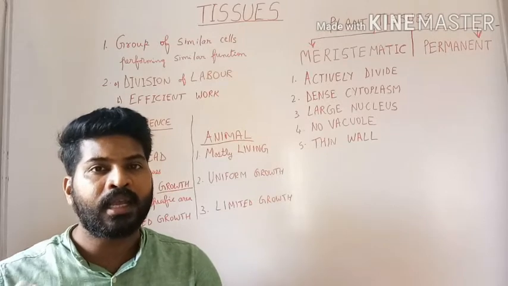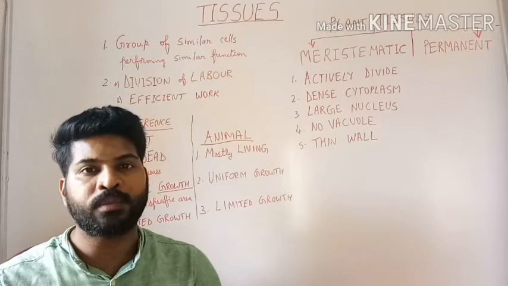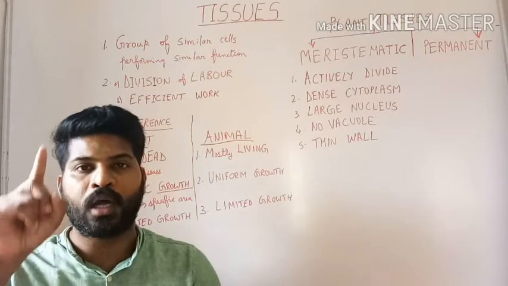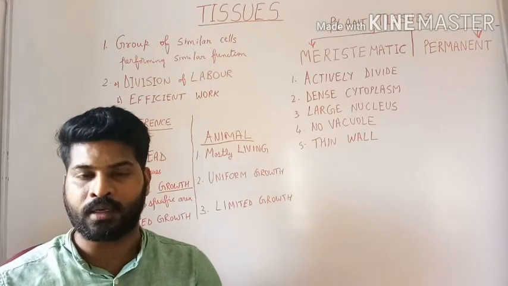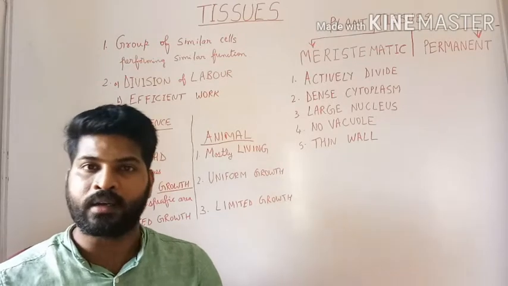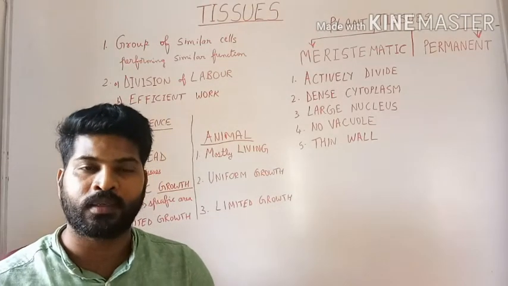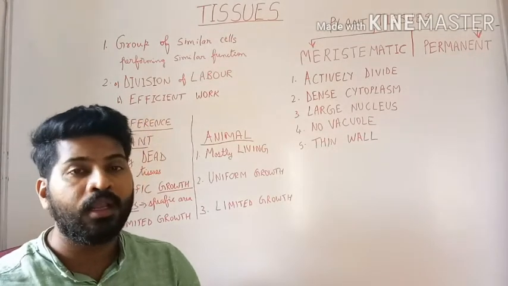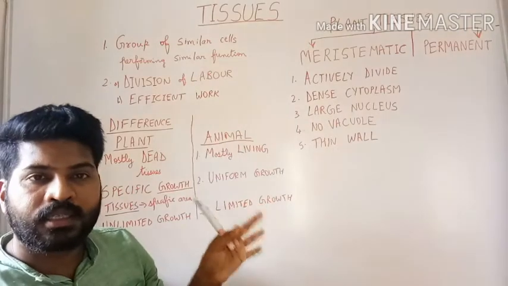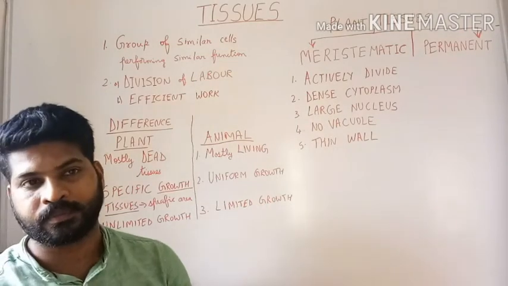You know that xylem tissue is responsible for transportation of water from the roots to the uppermost parts of the plant. Similarly, the phloem tissue is involved in transportation of food. These are all examples of tissues, and we will be discussing this in this lesson.